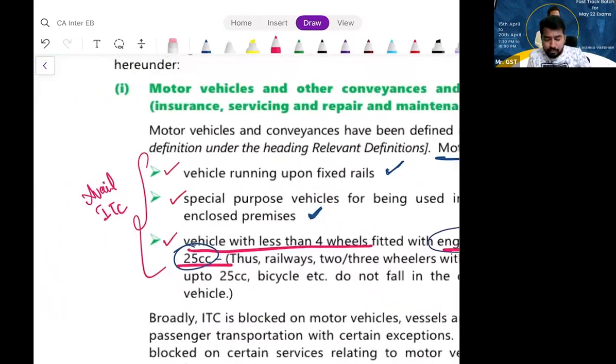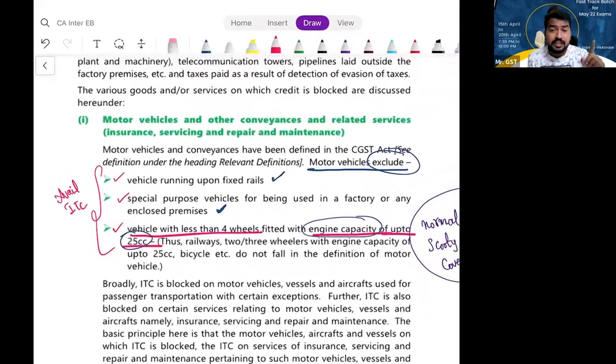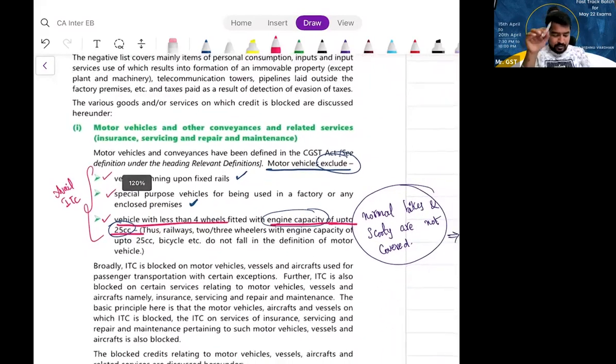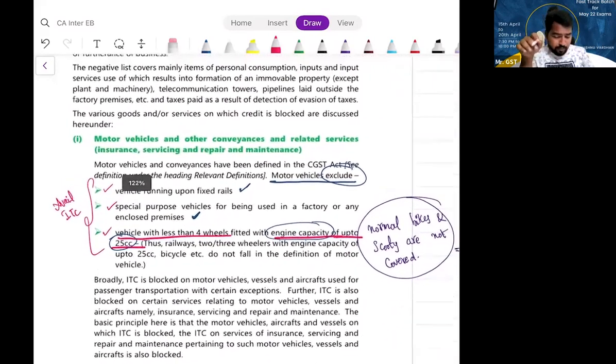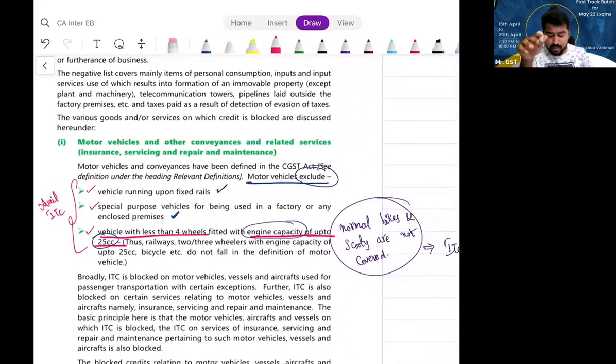But if you purchase a motor vehicle designed to carry passengers with a seating capacity less than or equal to 13, you cannot take ITC. Please copy this, write it down, give a flower bracket with the 3 points and write down can avail ITC. So normal bikes and scooties are not covered, so ITC is blocked. They are very much motor vehicles.